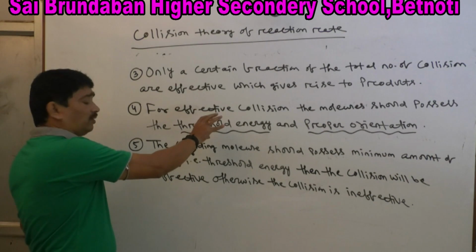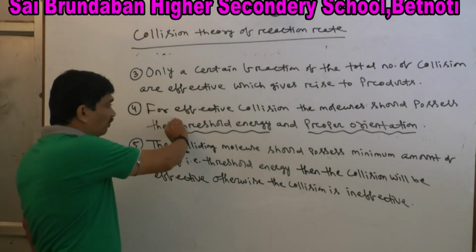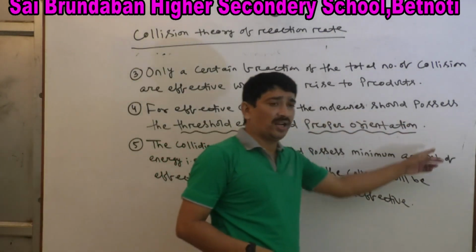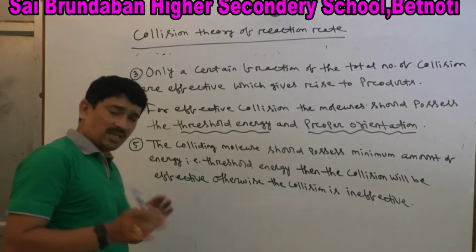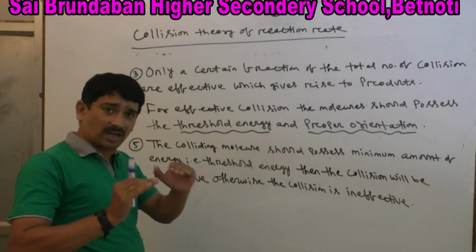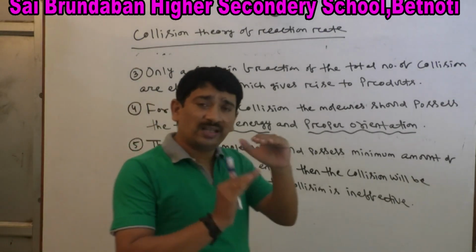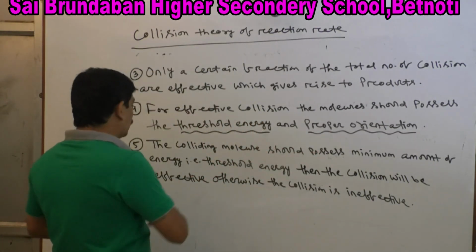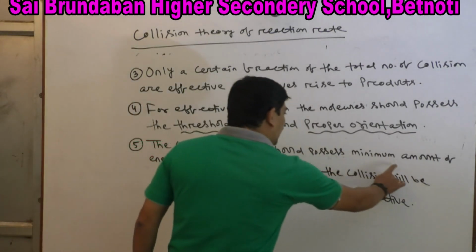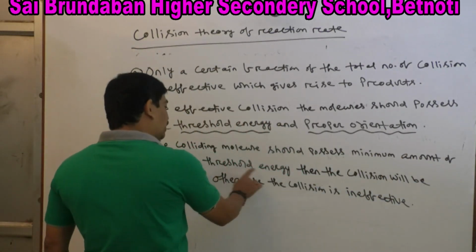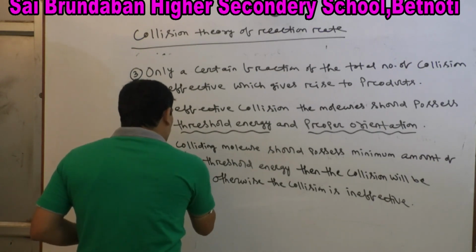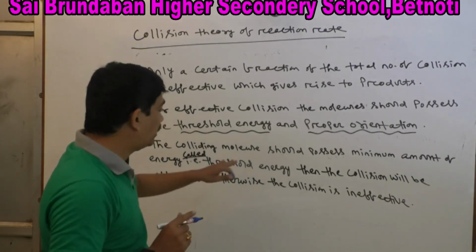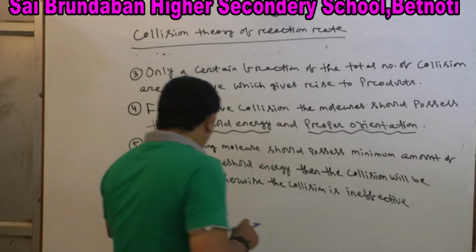I have said that for effective collision, the molecule should possess the threshold energy. Second is proper orientation. So what is threshold energy? As you know already, the minimum amount of energy possessed by the reactant molecules for mutual collision in order to give the product is called threshold energy. So the colliding molecule should possess the minimum amount of energy, that is threshold energy. Then the collision will be effective. Otherwise, the collision is